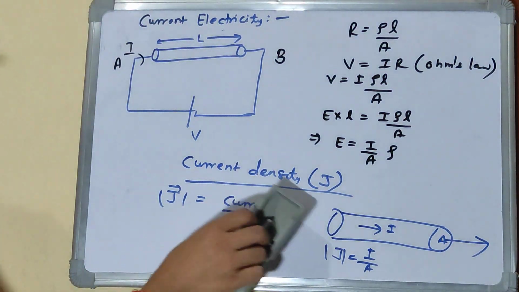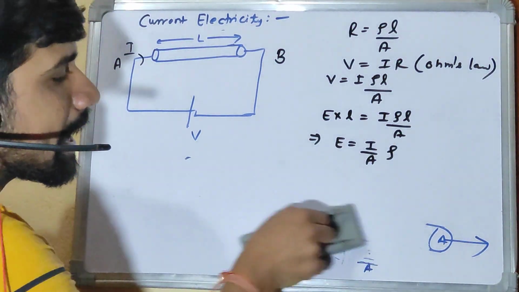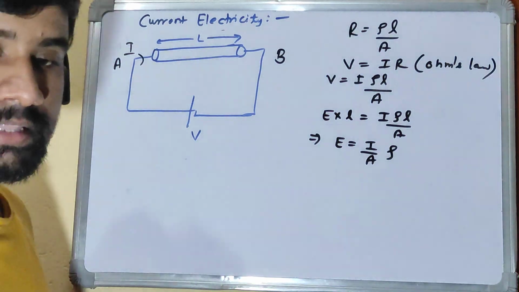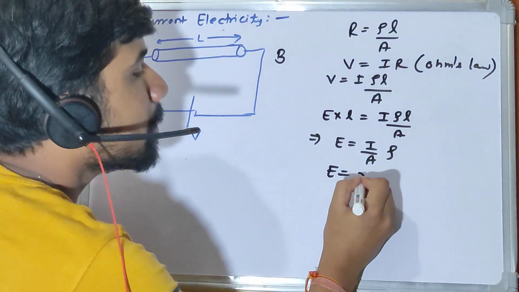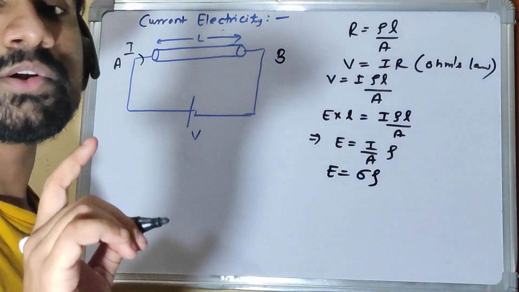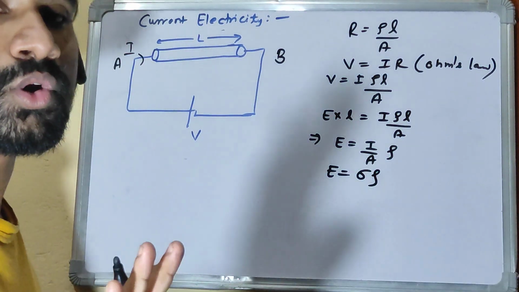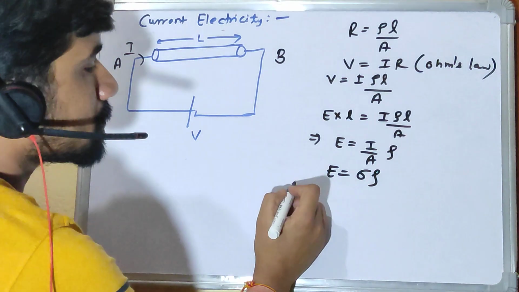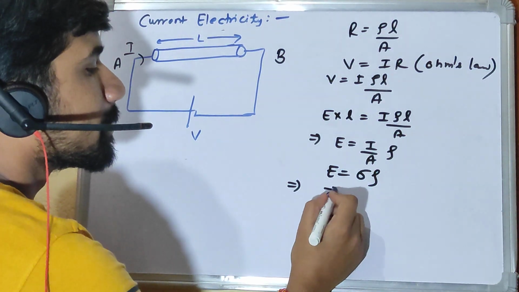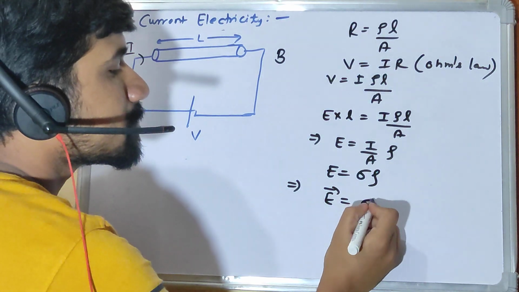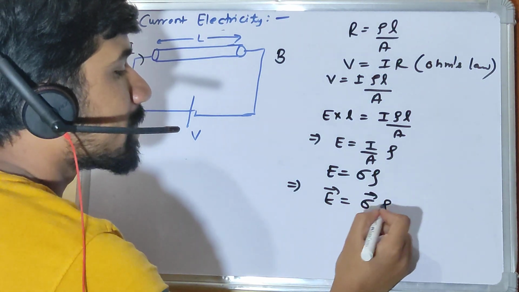So let's place this current density over here and write E equal to J into rho. Current density is indicated by J, not sigma. E is a vector quantity, J is also a vector quantity, and rho is my resistivity.